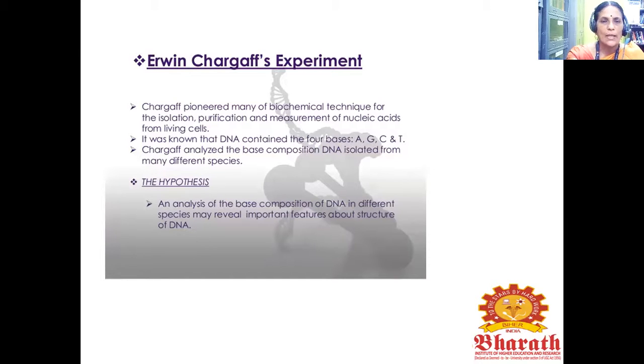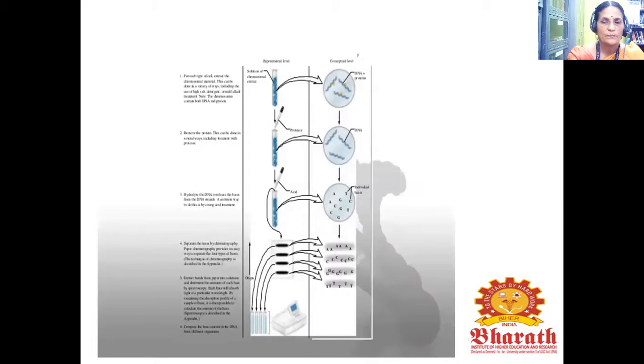It was known that DNA contained the 4 bases A, G, C, and T. Chargaff analyzed the base composition of DNA isolated from many different species. Let's see the hypothesis. An analysis of the base composition of DNA in different species may reveal important features about the structure of DNA.